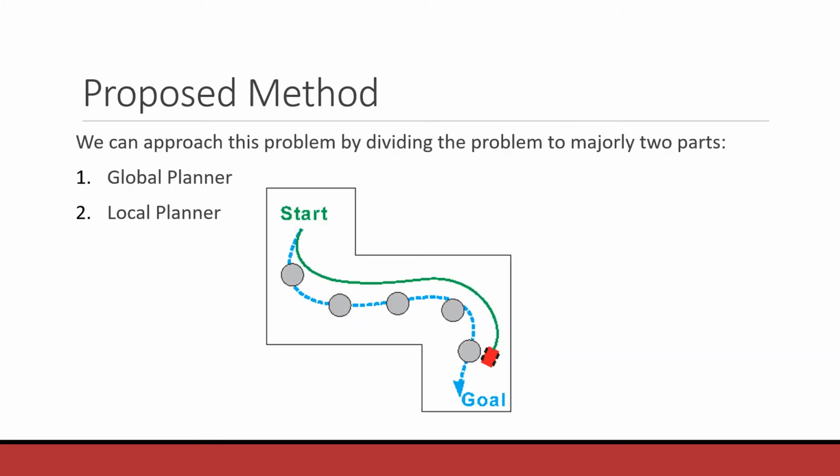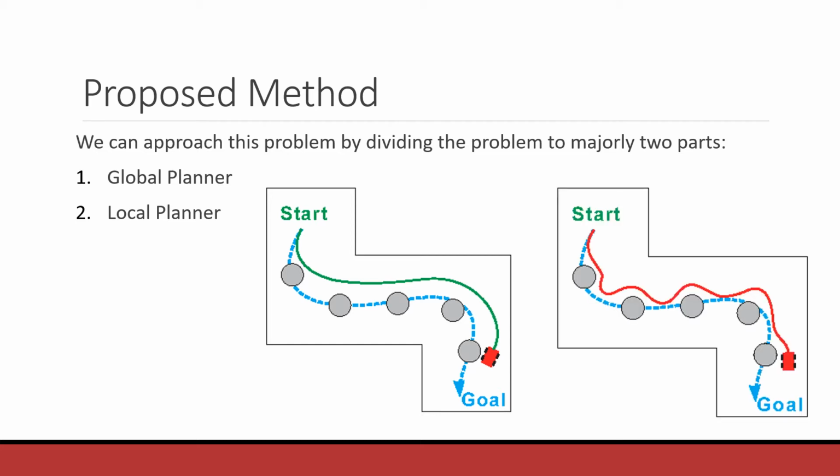So now let's look into the proposed method. The solution to the problem consists of majorly 2 parts. One is to design a global planner and then to design a local planner. The images shown are a good explanation of the role of each. So here the gray are the nodes, and to connect from the goal to the start, we use a global planner that finds the shortest path across these nodes. Now to plan a path between these nodes, we use a local planner, and it could be a model predictive control in our case. So now let's look into the depth of each planner.